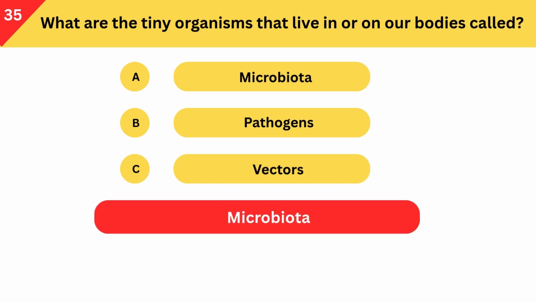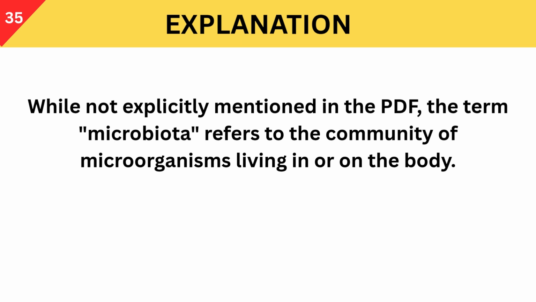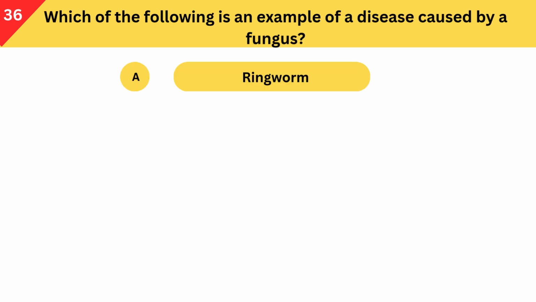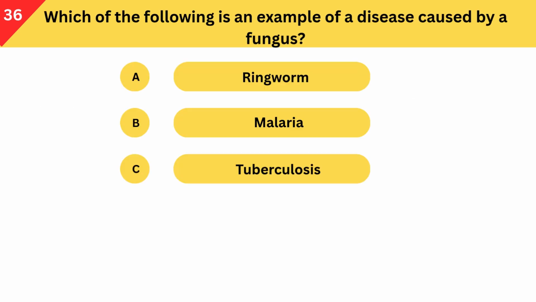Correct answer is microbiota. While not explicitly mentioned in the PDF, the term microbiota refers to the community of microorganisms living in or on the body. Which of the following is an example of a disease caused by a fungus? A. Ringworm. B. Malaria. C. Tuberculosis.